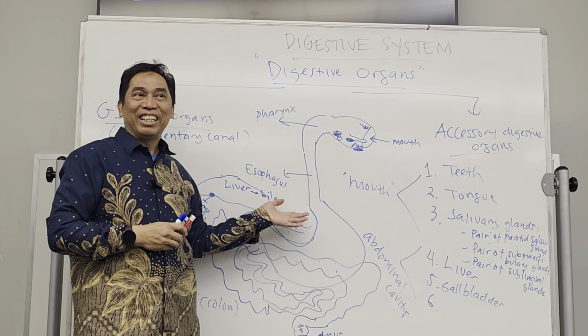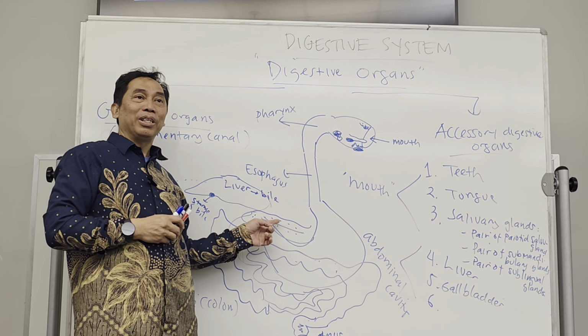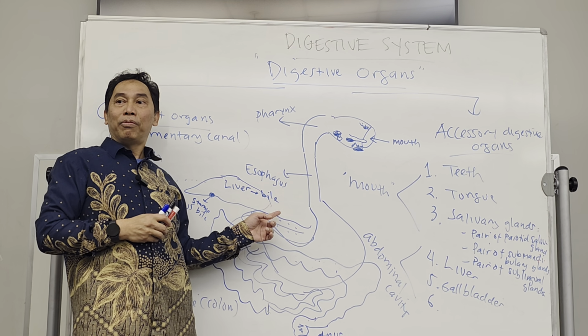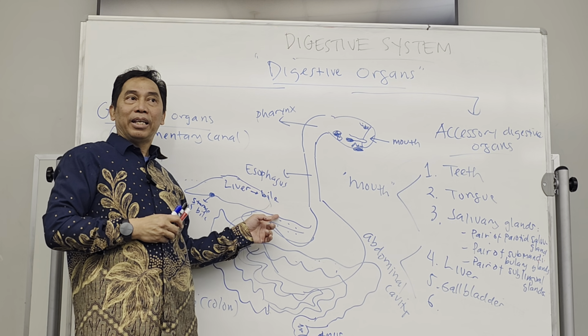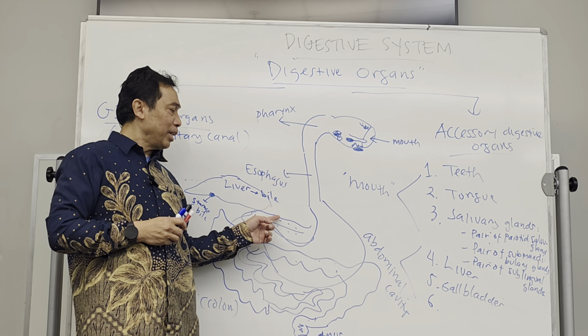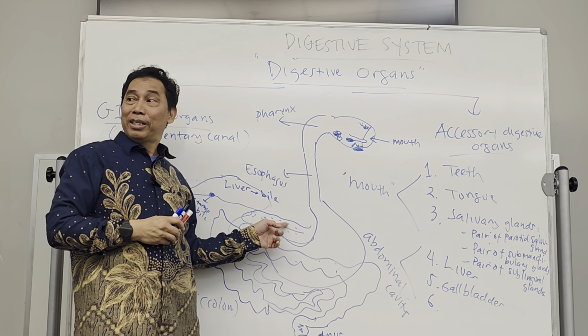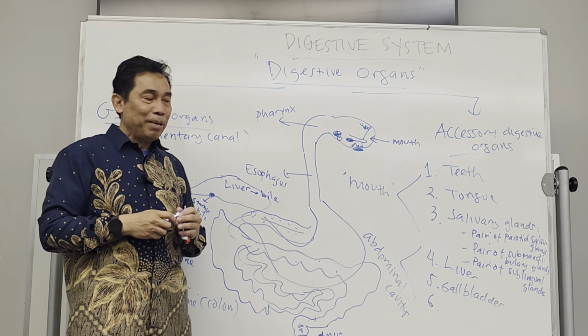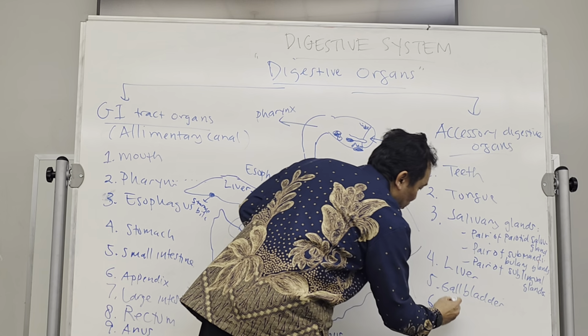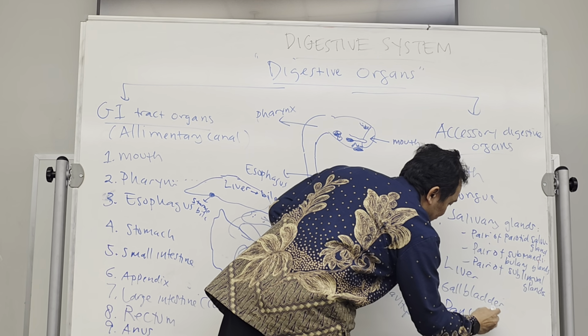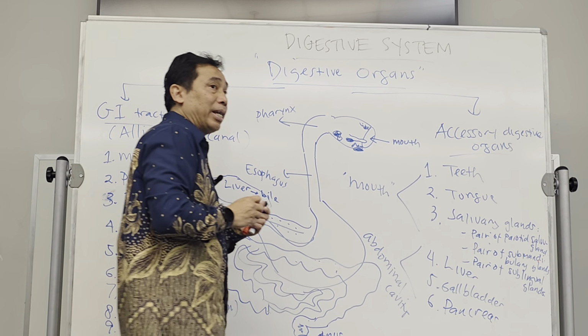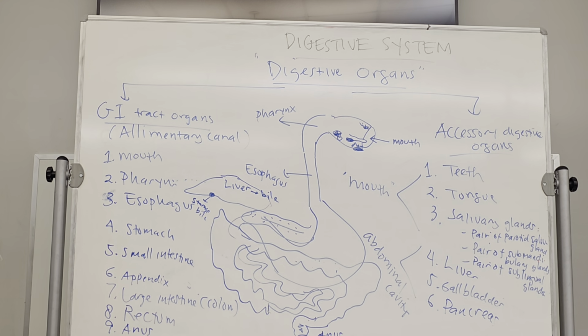Okay? Anybody know what is the organ that is present above the stomach? When you dissect next time, try to find it. Anybody know what is the name? The pancreas.